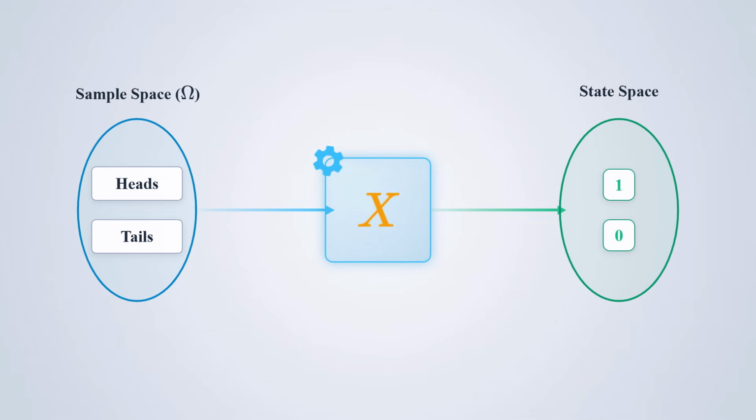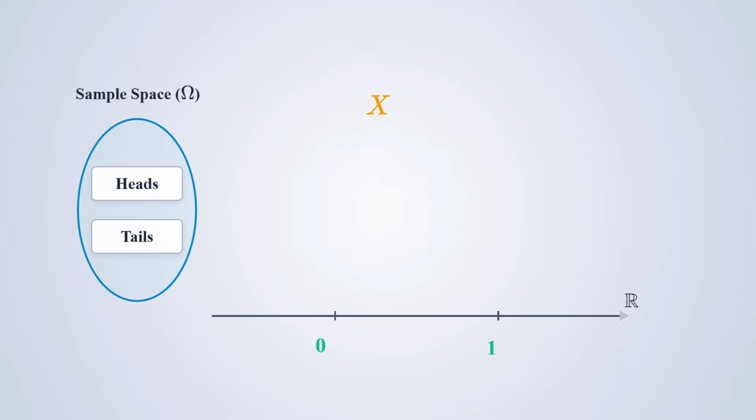Now, let's see how this rule actually looks visually. First, take a look at our sample space over here on the left, which is omega. Inside, you can see our physical, real-world outcomes. Next, we bring in the real number line, R. As we said, our goal is to step out of the physical world and into the realm of mathematics. Remember that translation we just talked about? Look at the arrows. These arrows visually represent that exact mapping.